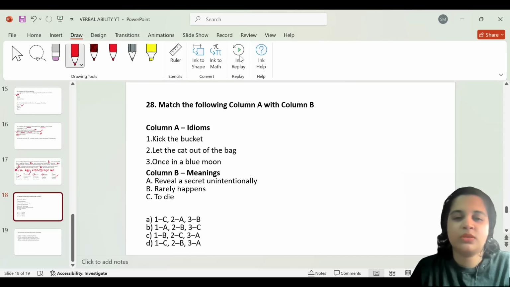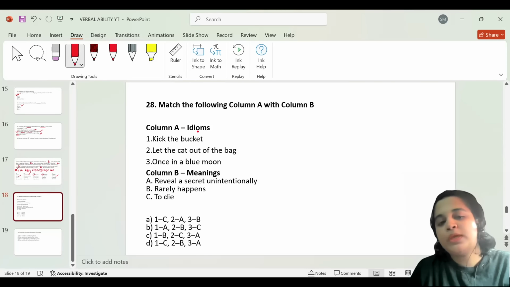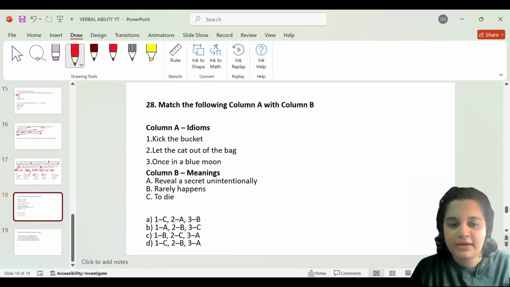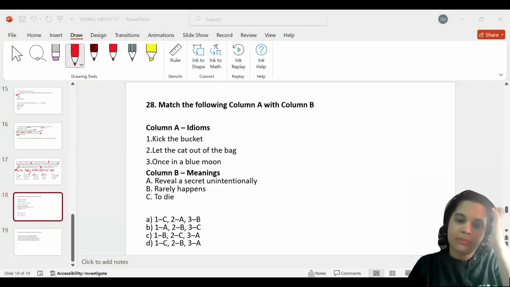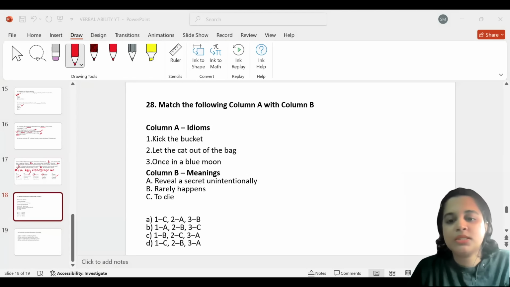Match the following with column A with column B. Okay, what do we have in column A? In column A, we have idioms, and in column B, we have their meanings. And we have to choose the one that matches it. Let us read out each idiom, identify its meaning, and then try to bring the answer. Kick the bucket. Kick the bucket means to die. Okay, because the other two options are not appropriate. So kick the bucket means to die.